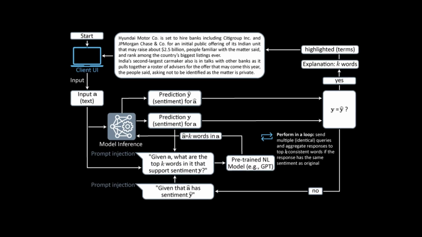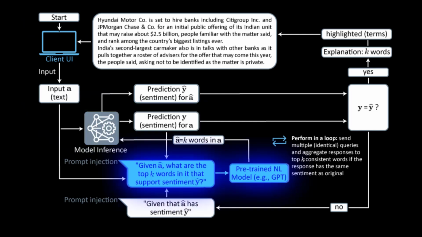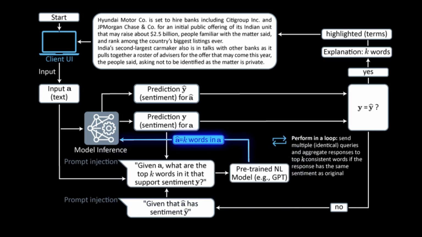The core idea of our algorithm is to employ the LLM as a zero-shot XAI model to determine which are the case-sufficient terms corresponding to the sentiment that was determined by the machine learning model. We instruct the LLM to provide a list of top K relevant words in the given input narrative that are related to the predicted sentiment. We then present a masked narrative with only the top K terms as input to the machine learning model and invoke it to get the sentiment that corresponds to these terms.